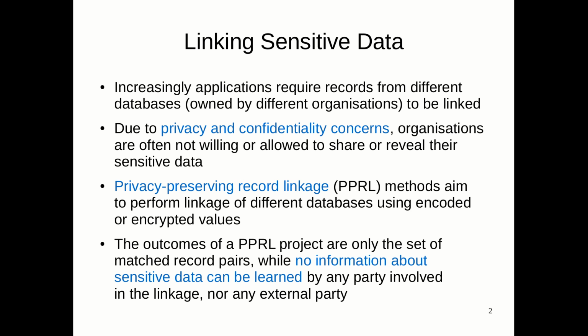Privacy-preserving record linkage, or PPRL as it's commonly known, is a set of techniques which are being developed mostly by computer scientists and statisticians and people in the health domain, where the aim is to perform linking of different databases that contain sensitive information by using encoded or encrypted values. So that means that no sensitive data has to be exchanged between the organizations which are involved in a linking. The outcome of a PPRL project is only the set of matched record pairs where no information about any sensitive data from the input databases can be learned. The linkage process is completely secure and no external party can learn anything.